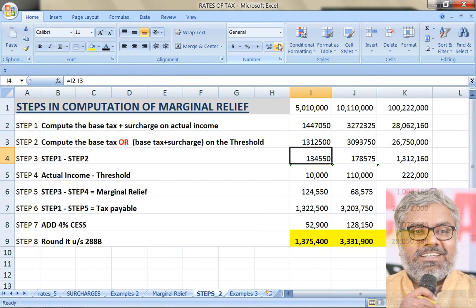This amount, as per law, should not exceed the difference between actual income and threshold. Actual income and threshold is this, and if this exceeds this, then there is a marginal relief of whatever the difference between step 3 and step 4.